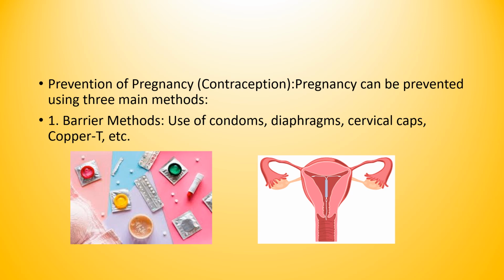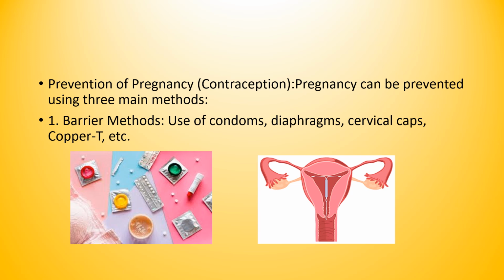Usually it prevents pregnancy by physically blocking the sperm from reaching the egg. You know that when the sperm reaches the egg, the fusion of both sperm and egg results in the formation of a zygote, and later the embryo, and later the fetus. But how can we prevent this? It can be prevented by blocking the sperm from reaching the egg. It also helps to reduce the risk of sexually transmitted diseases. There are different types of barriers, children.